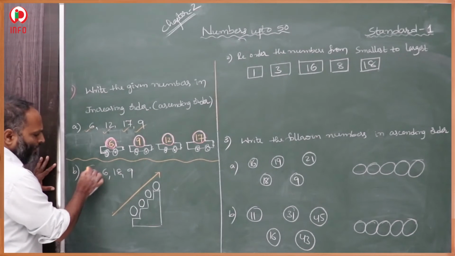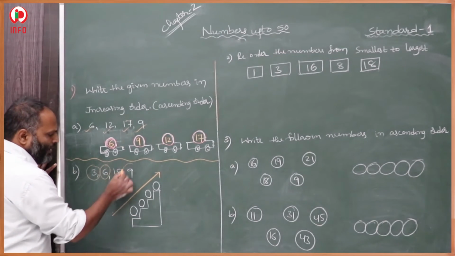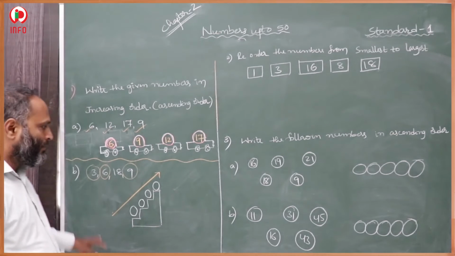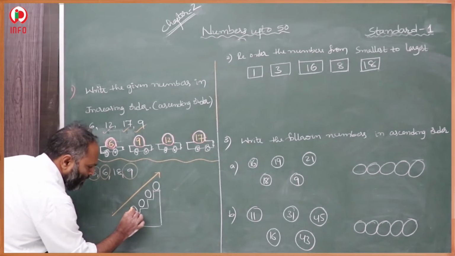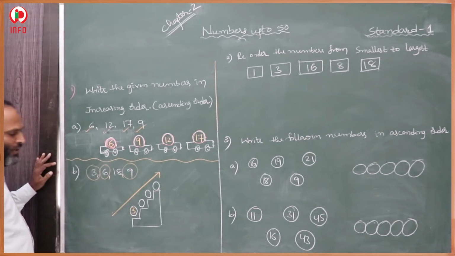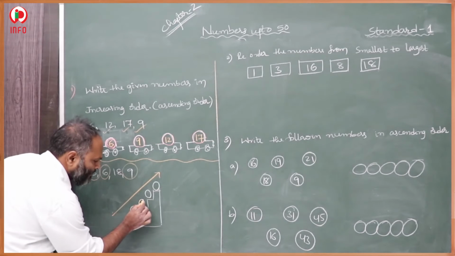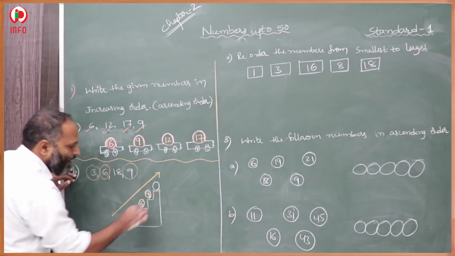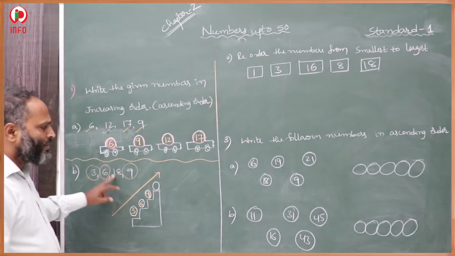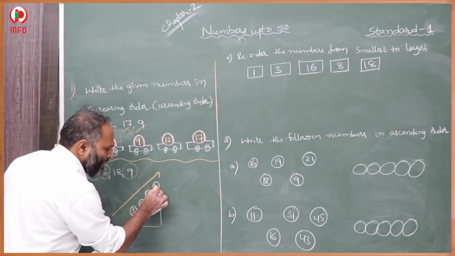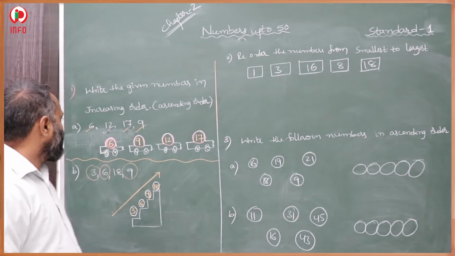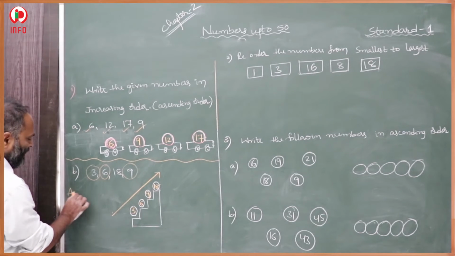Here 3, 6 and 9 are single digit numbers. In these single digit numbers, 3 is the smallest, so first we take that. Then a little bit bigger is 6, and a little bit bigger is 9. After that only one two digit number is there, that we keep as it is. This is the ascending order.